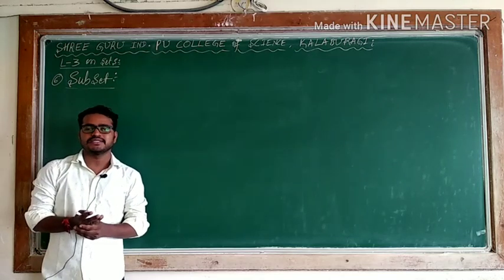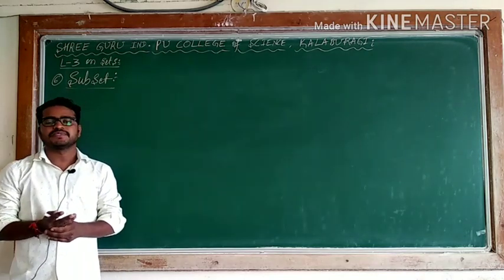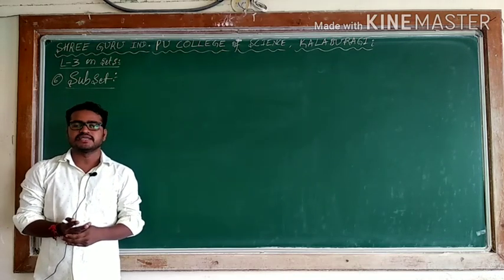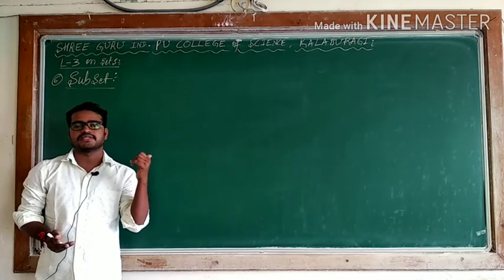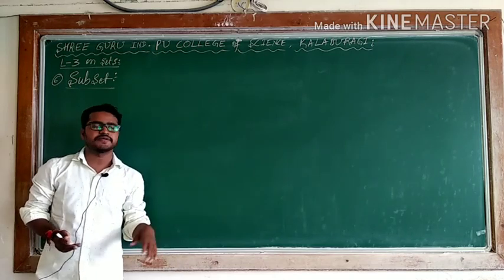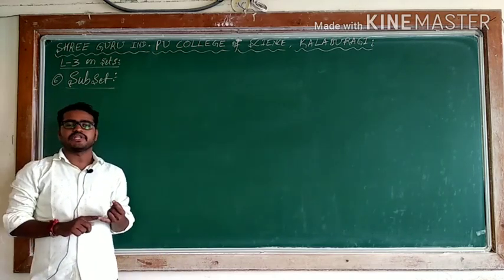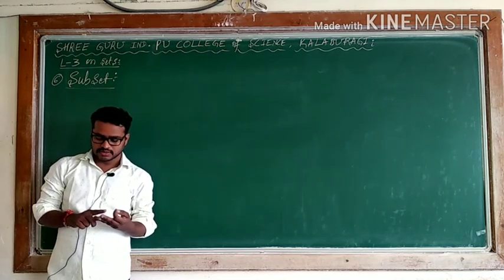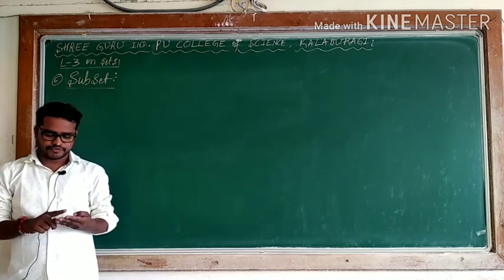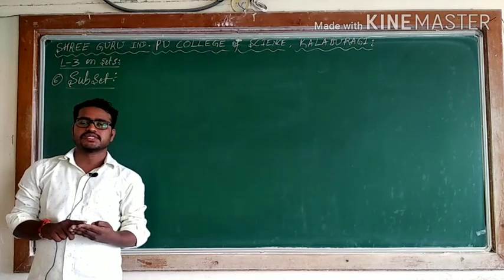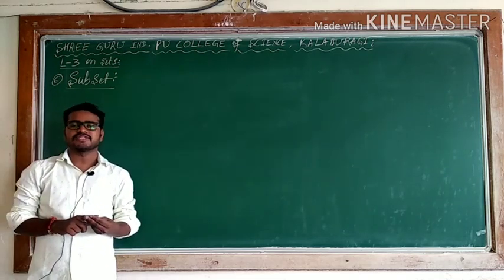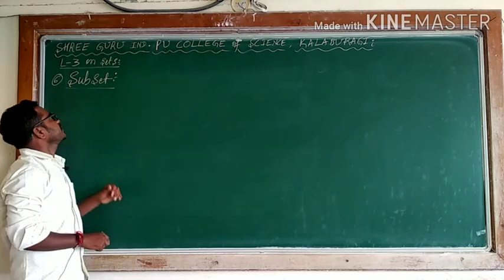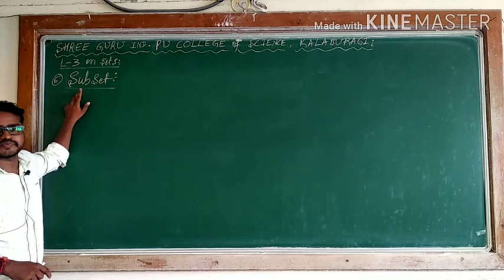As we know already, I discussed some types of sets in the previous class. There are five types of sets I discussed already. Those are: first one, empty set; second one, singleton; third one, finite and infinite; fourth one, equal sets; fifth one, equivalent sets. Those are five. Still more I have. So here we are discussing today what is nothing but subset.